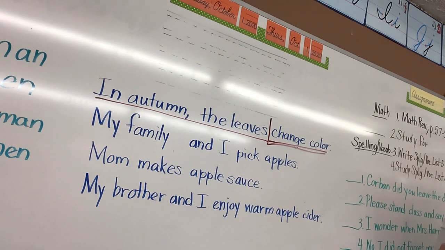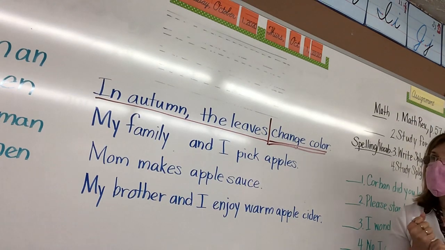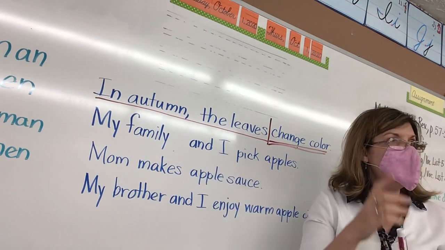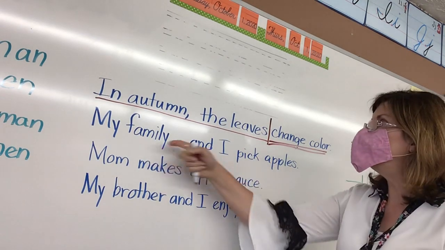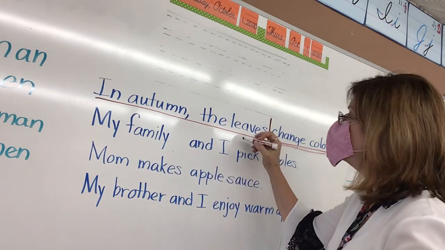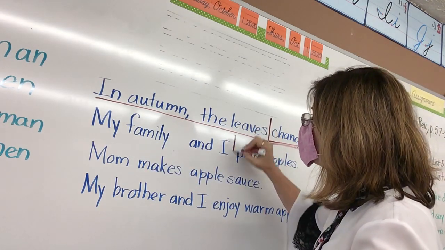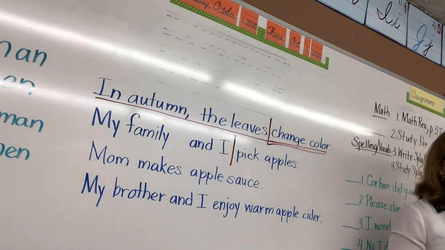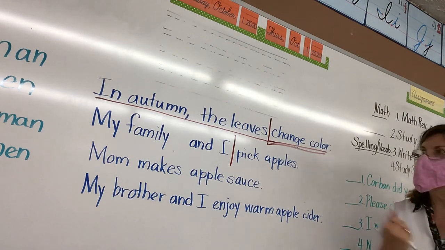Okay? Next sentence. My family and I pick apples. Lily, what would the subject be? My family. Is that all? Abby, help her out. My family and I. It's a little bit more than just my family. It's also and I. Because there can be a compound subject, or two subjects, family and I. So you need to put the line after the word I because you want to include both of the subjects.